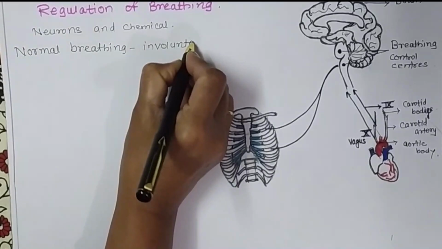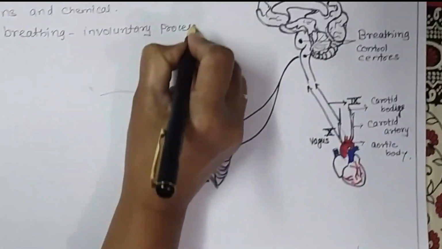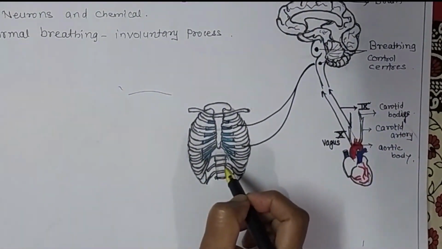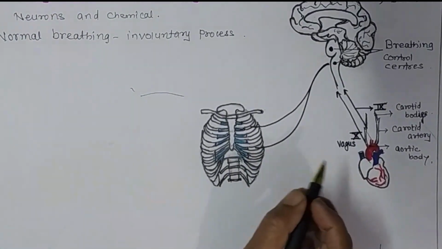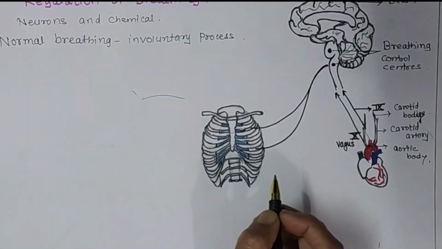Normal breathing is an involuntary process, and it is controlled by brain, heart and lungs. These are the different parts involved to maintain the rhythm or control of breathing.